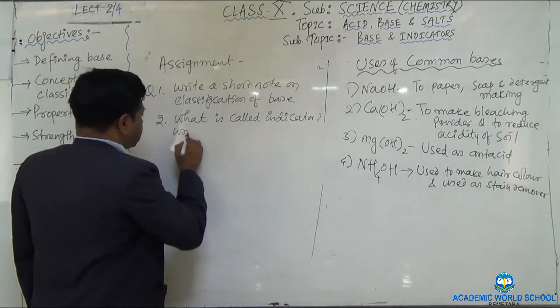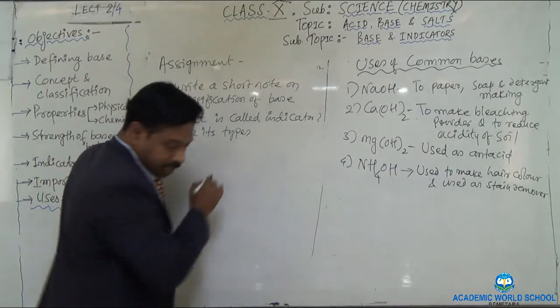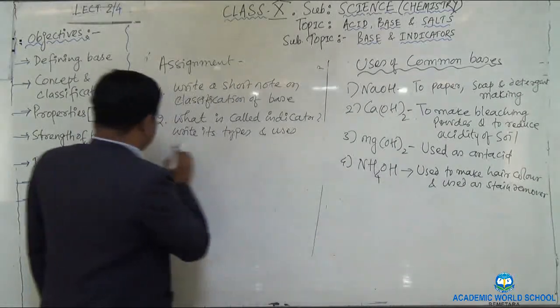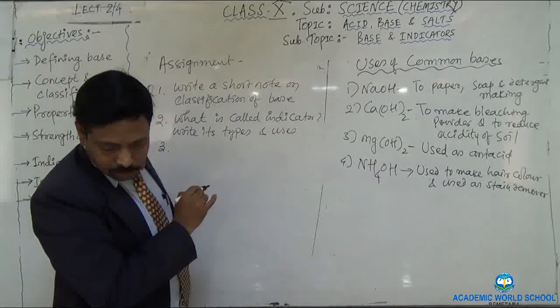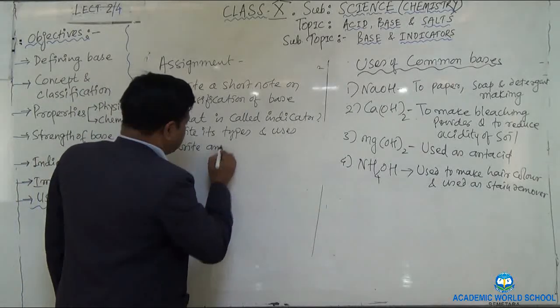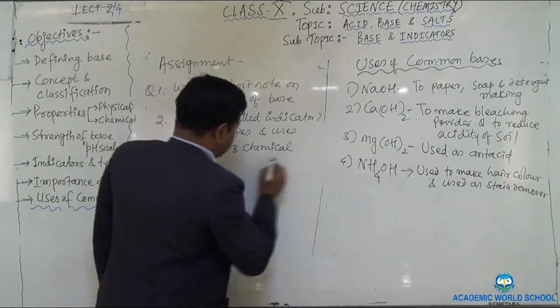Write its types and uses. My third question is: write any 3 chemical properties of a base.